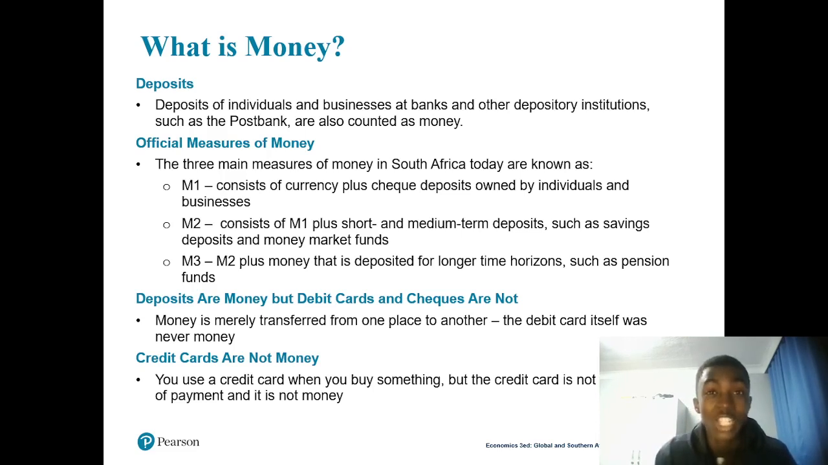Debit card is not money, and checks written by individuals are not money, but check deposits are money, right? So how many things do we have that are money? Currency is money. Deposit is money. M1, M2, and M3 are also money. And currency deposit is also money. Debit card is not money. Checks written by individuals are not money. And the credit card is also not money. So you have to understand this thing of being money.